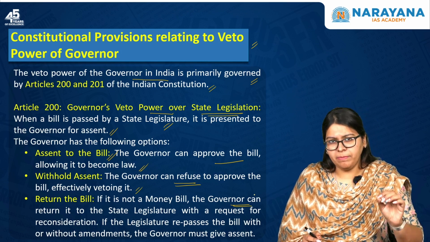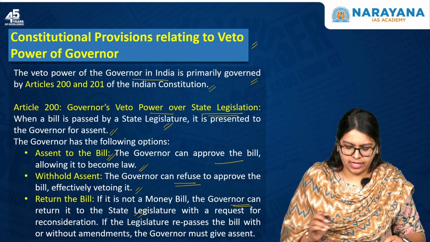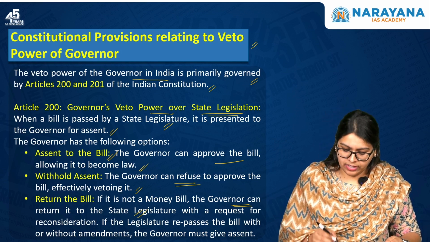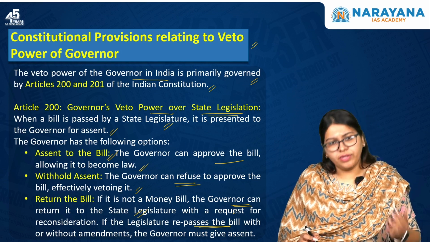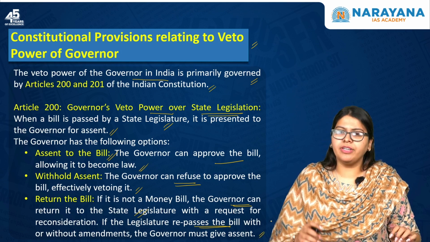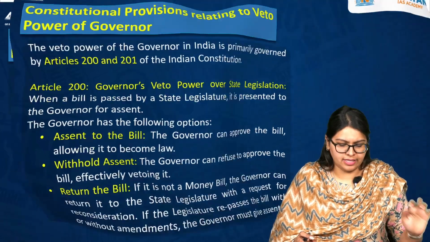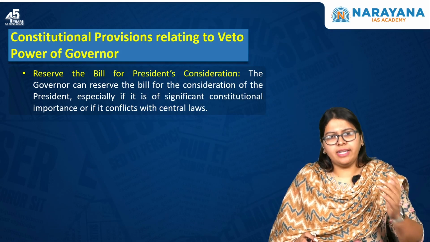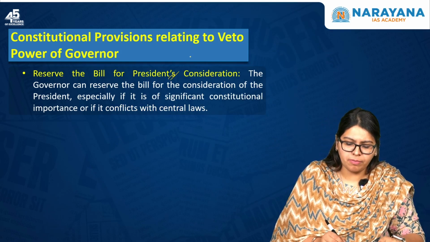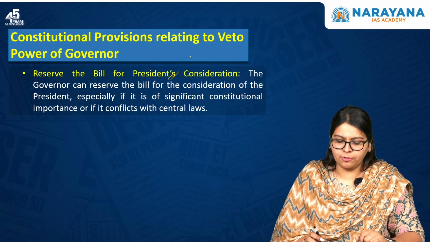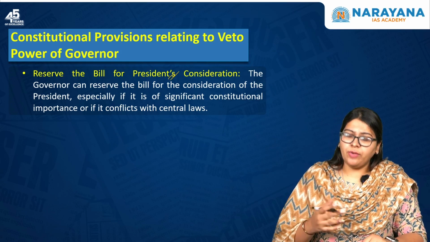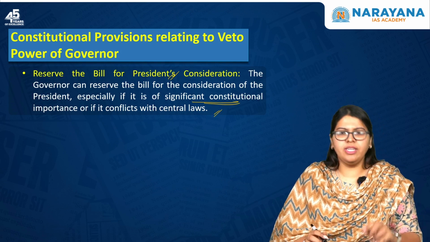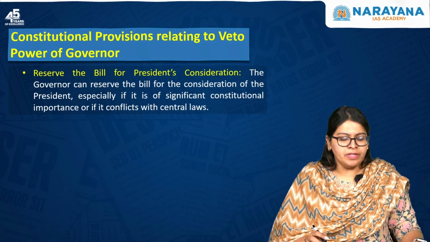In the case of a non-money bill, the governor can return the bill to the state legislature with a request for reconsideration. And if the legislature repasses the bill with or without any amendments, then the governor is obliged to give his assent. Next, apart from giving assent, withholding or sending it back for reconsideration, he can reserve the bill for the consideration of the president. Okay, so he can do this especially if it is of significant constitutional importance or if it conflicts with the laws of the union government. Okay, so these are the things.